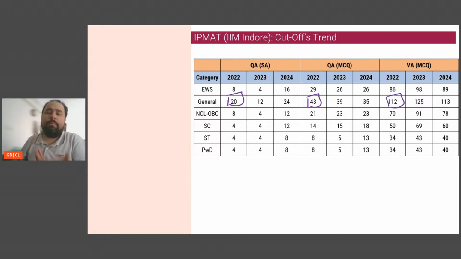I also know what the paper would have been because I would have solved the PYQP. So at any point in time, when I sit down to solve my 2023 paper, in my mind, I will be judging it with respect to the 22 paper. And I'll be telling myself, Gautam, this seems a little difficult. This seems a little easier. And if you're able to judge it well, then probably sitting in the exam hall, you might have realized, okay, essay is probably a little tougher. That means the cutoff will go below 20. MCQ in QA is also probably a little tougher. That means the cutoff will go below 43. Those are the important pointers you need to keep in mind.